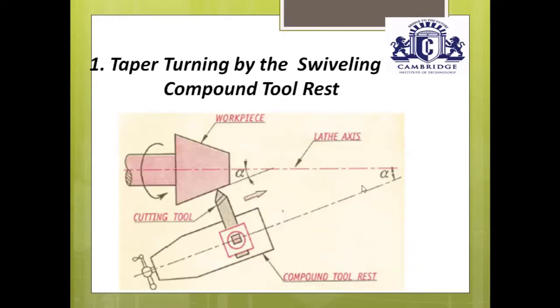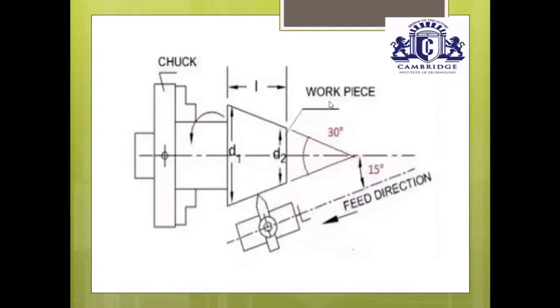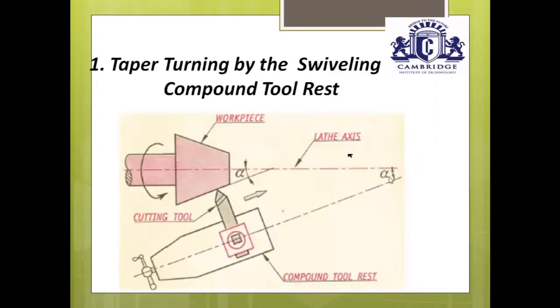There is one formula for calculating the taper angle. This is alpha, which represents the taper angle. Alpha equals tan inverse of bigger diameter minus smaller diameter divided by 2 times the total length of the taper.